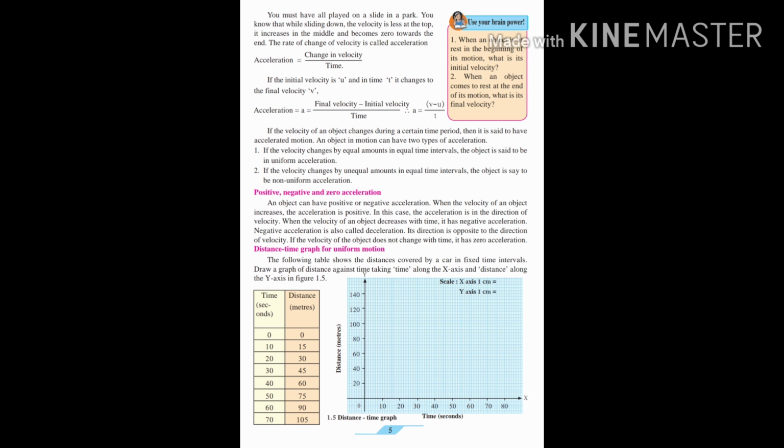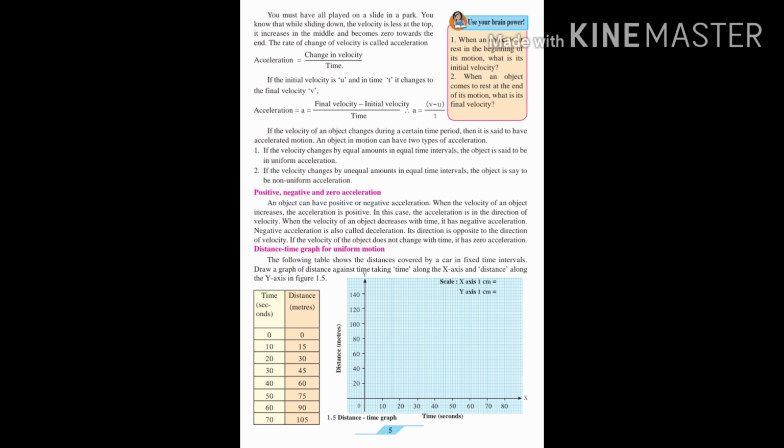Acceleration unit is meter per second square. It is also a vector quantity. And uniform and non-uniform acceleration: equal velocity change in equal time intervals is uniform accelerated motion, whereas unequal velocity change in equal time intervals is non-uniform accelerated motion.